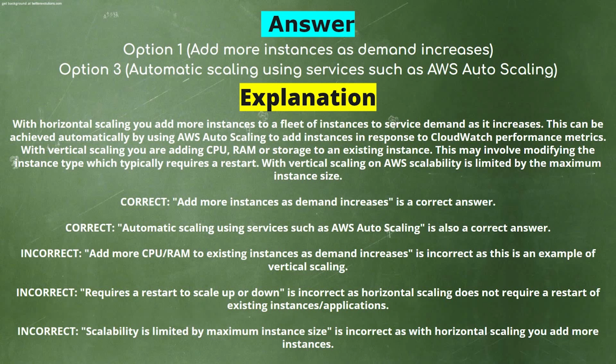Add more CPU or RAM to existing instances as demand increases is incorrect, as this is an example of vertical scaling. Requires a restart to scale up or down is incorrect, as horizontal scaling does not require a restart of existing instances or applications. Scalability is limited by maximum instance size is incorrect, as with horizontal scaling you add more instances.